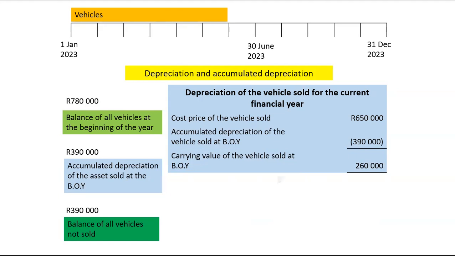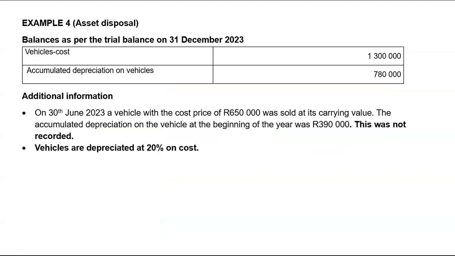I need to calculate current year depreciation of the assets sold. But before I can do that, I first need to check the method of depreciation. What is the method of depreciation? We are depreciating vehicles at 20% on cost.